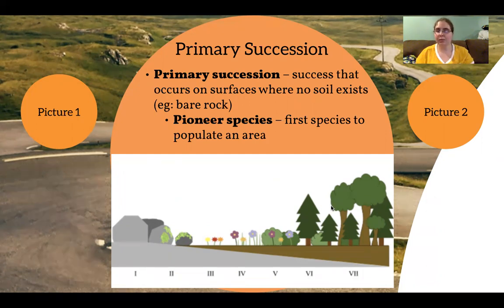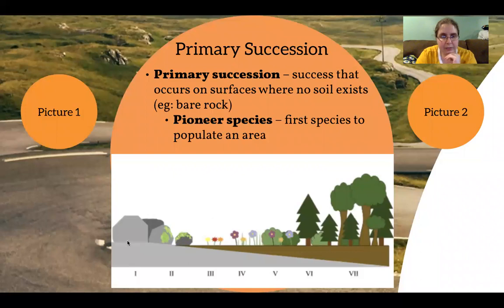If we're just talking about bare rock and no soil, there's not going to be any kind of producer in that ecosystem. So with primary succession, we are building an ecosystem from scratch. And this occurs because of something called pioneer species. These are the first species to inhabit or populate an area.